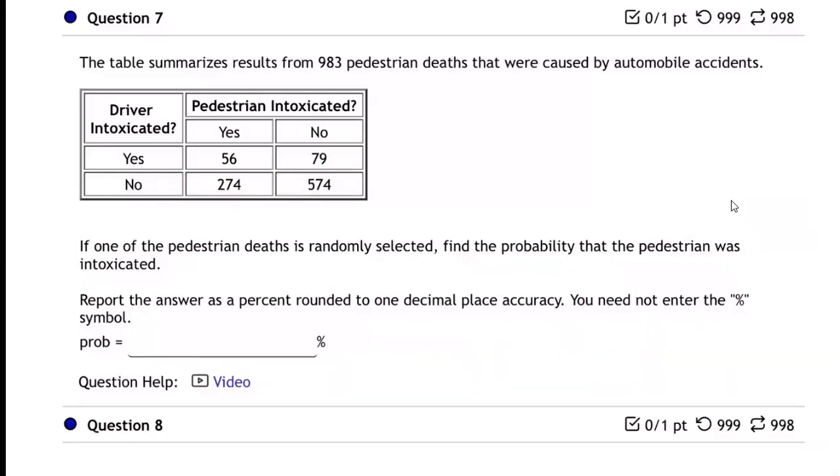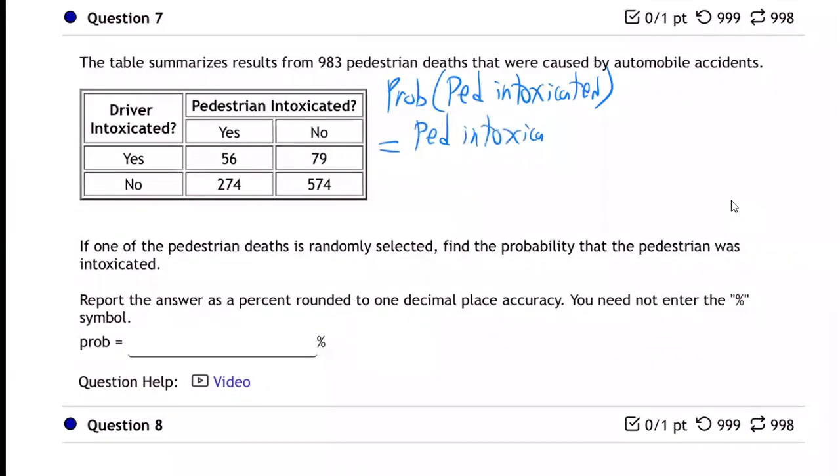So the probability that the pedestrian was intoxicated. That's what they're asking. So that's pedestrian intoxicated over total. So how many pedestrian intoxicated situations are there?